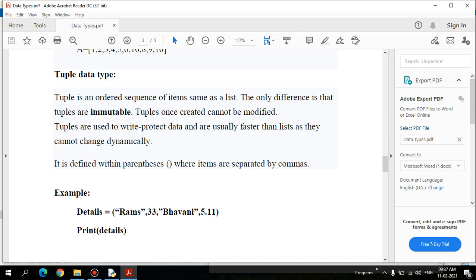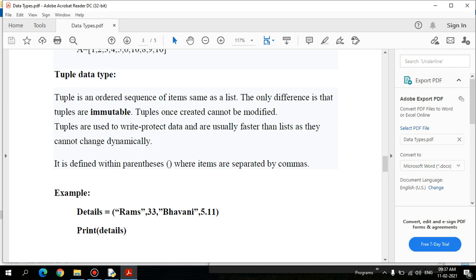It is an immutable data type, and tuples once created cannot be modified. It is write protected, used to write protect data, and usually faster than a list, as they cannot change dynamically. In case of accessing, tuples are faster when compared to a list. As I already said, the round bracket is used for defining a tuple.